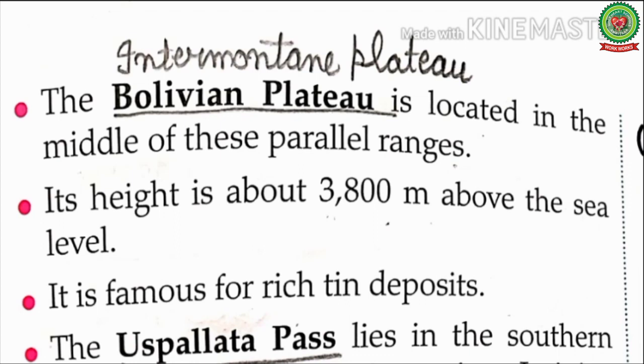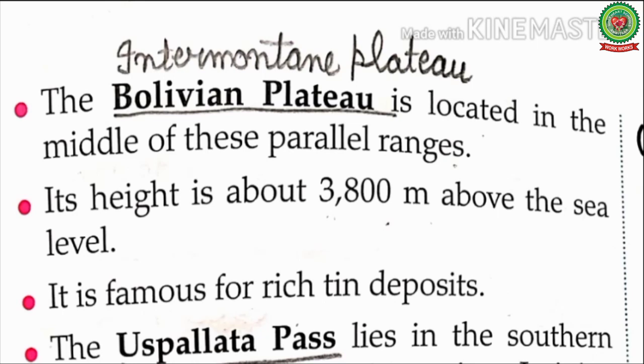Now students, take out page number 96 of your book. Let's start reading. The Bolivian Plateau is located in the middle of these parallel ranges. Here plateau means high flat tableland with uneven surface. Bolivian Plateau is also known as Intermontane Plateau.